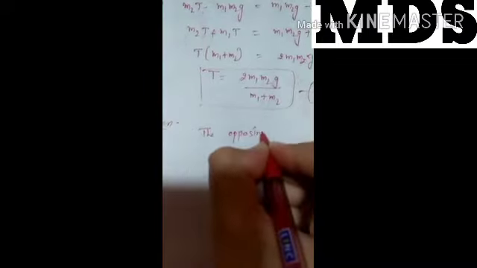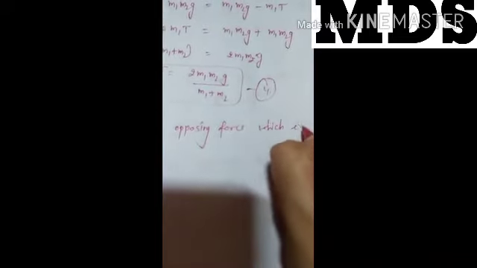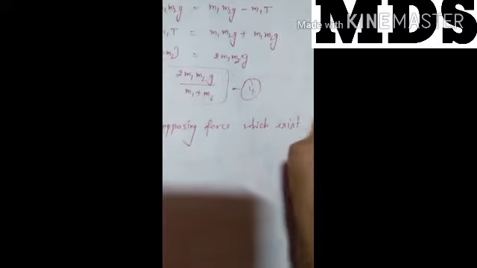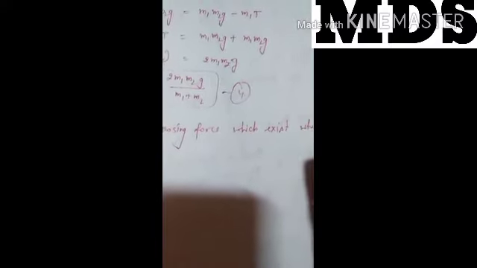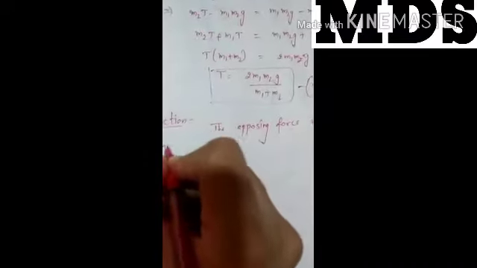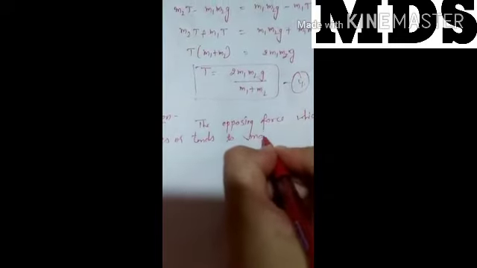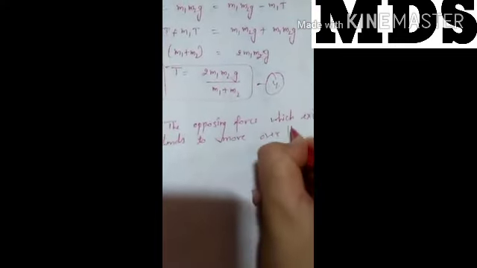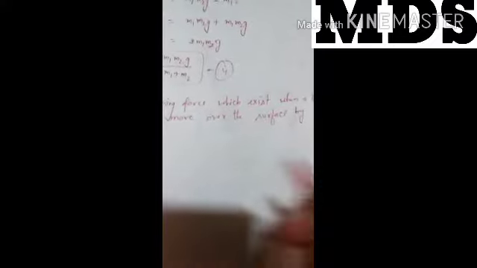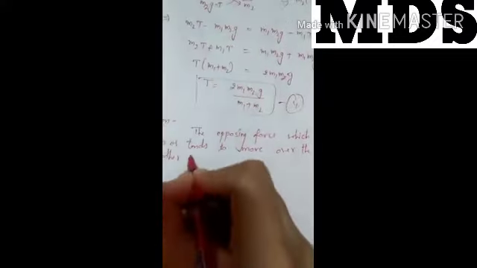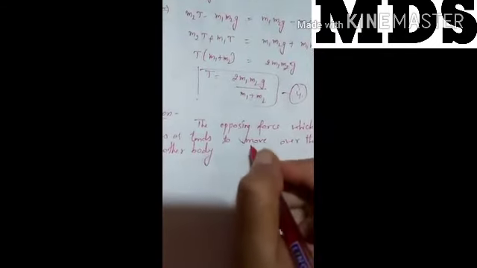Opposing force which exists when a body moves or tends to move over the surface by another body under the action of the applied force, that is friction.